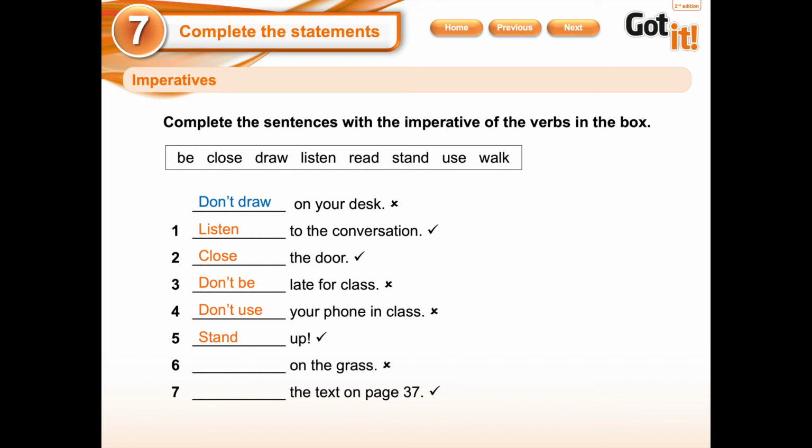Let's go with number 6, "on the grass." I think that is walk, but we are going to use a negative form. So don't walk on the grass. And finally, number 7, "the text on page 37," and it is positive. So what is the word that I have? Read. Read the text on page 37, please.